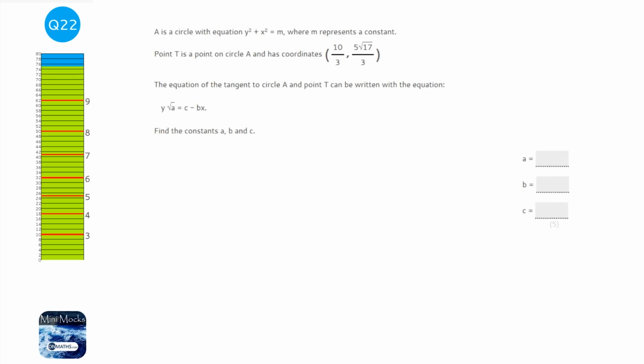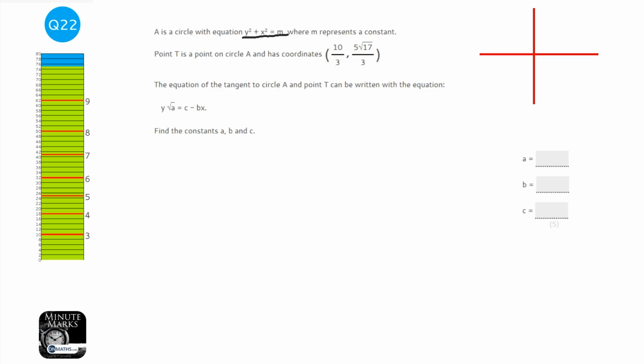Okay, so there's a lot going on with this question, and there's a lot of areas of maths that this question is involving. So we need to be quite good across the board with our knowledge of the different areas of maths. The first thing to notice is we've got the equation of a circle. Now, important thing to highlight with this, and we'll do a little diagram up here.